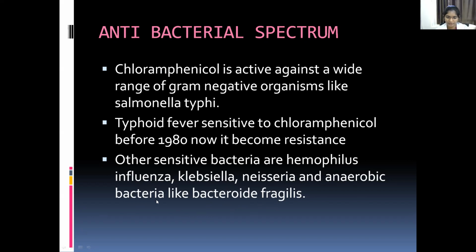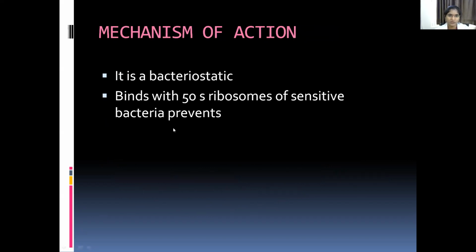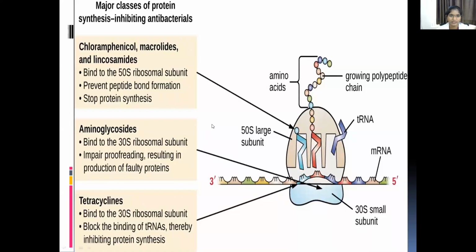Coming to the mechanism of action of chloramphenicol, it is a bacteriostatic action. It binds to the 50S ribosomal subunit. Here you can see the mechanism of action of chloramphenicol. This chloramphenicol binds to the 50S ribosomal subunit. This is the 50S ribosomal subunit. This is the 30S ribosomal subunit. Here is mRNA.